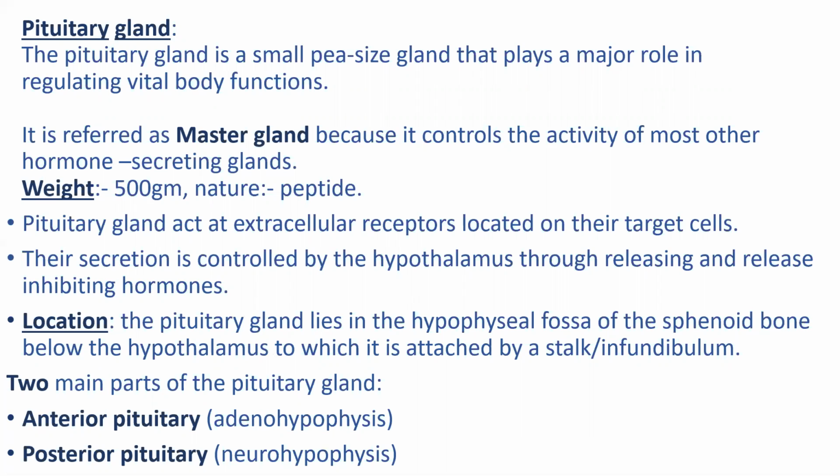Location. The pituitary gland lies in the hypophyseal fossa of the sphenoid bone below the hypothalamus, to which it is attached by a stalk, the infundibulum. The two main parts of the pituitary gland: first one is anterior pituitary, also named adenohypophysis, and second is posterior pituitary, and its name is neurohypophysis.